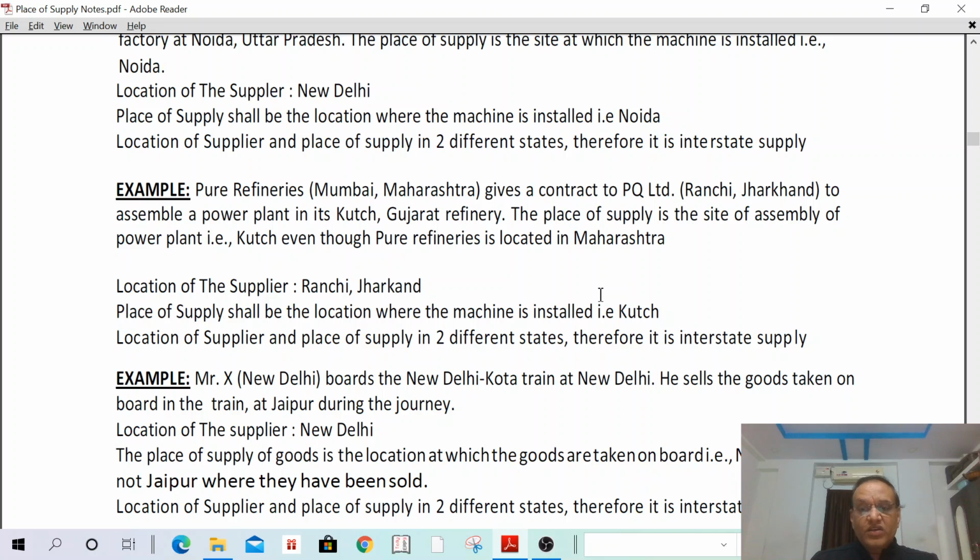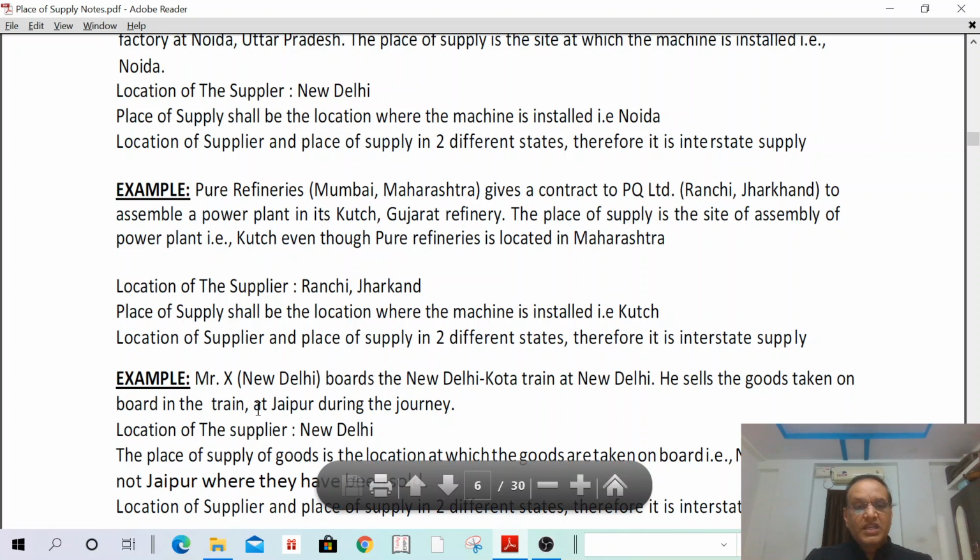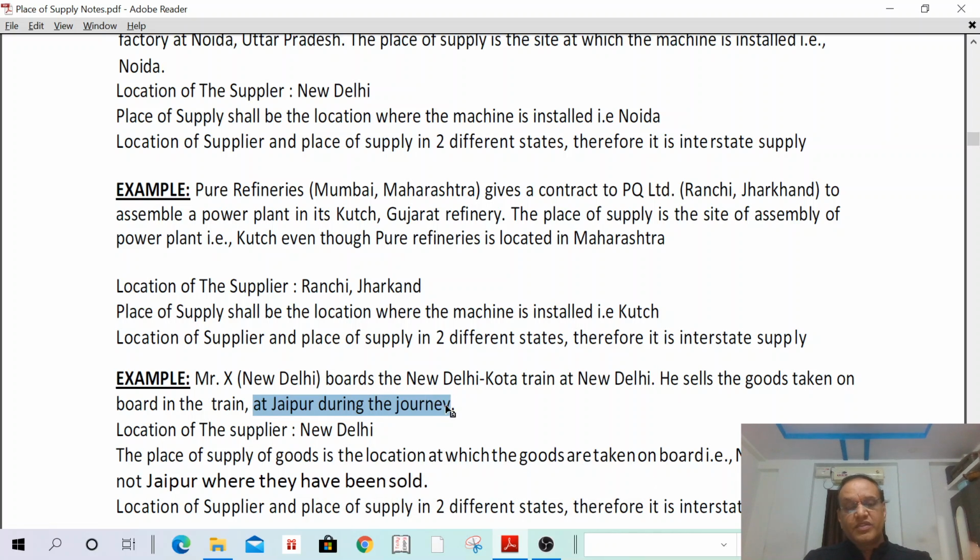And where are the goods sold? The goods are taken on board in the train at Jaipur during the journey. Location of supplier is Delhi. The place of supply of such goods shall be the location where the goods are taken on board. Where are the goods taken on board? At Jaipur. Therefore, the place of supply shall be Jaipur. The location of supplier is New Delhi. The place of supply is Jaipur. Therefore, it is considered as interstate supply.